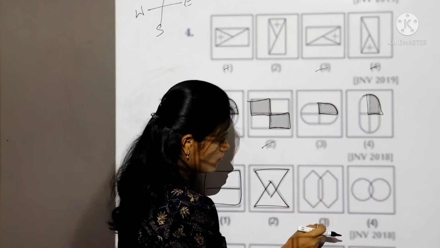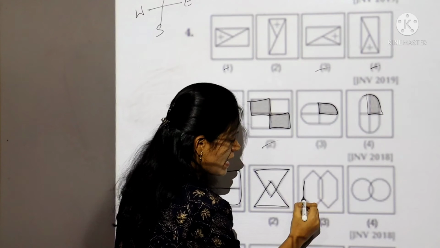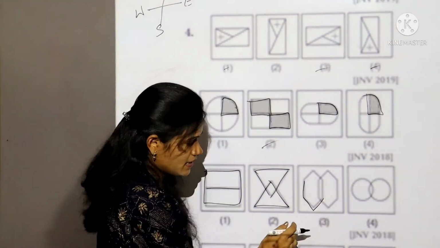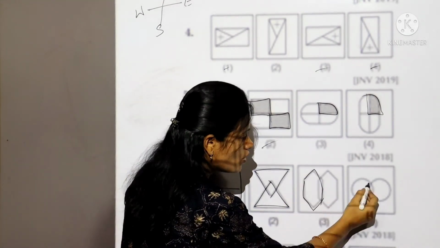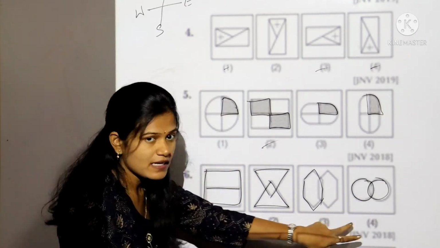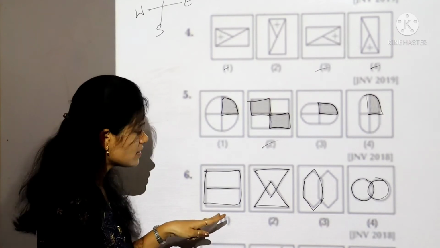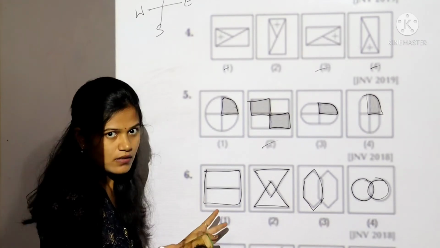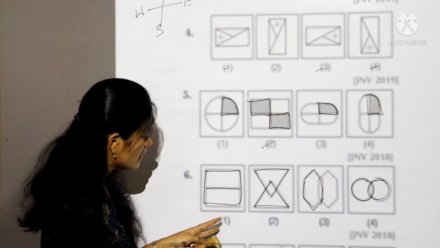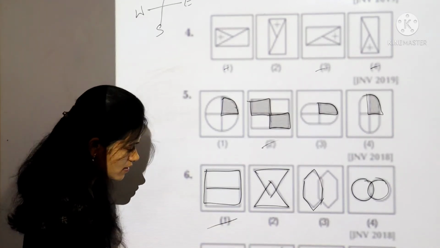Next, take third box. Here in third box, two hexagons are intersecting. In fourth, two circles are intersecting. Means two similar figures are intersecting here, but in first box there is no intersection point. See, that's why this is our answer, which is a different figure from others.